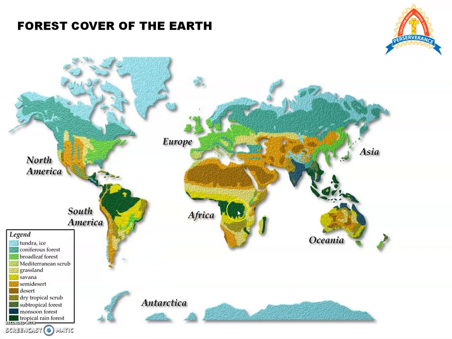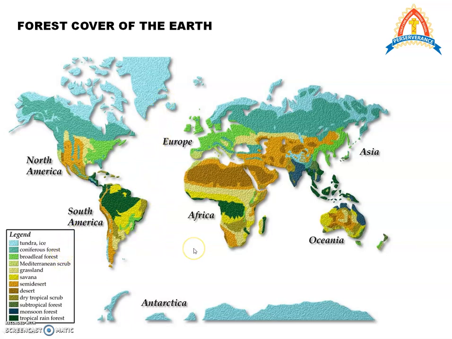We will discuss the characteristics of these rainforests. Then we have the monsoon forests, the subtropical forest, the dry tropical scrub, the desert forest, semi-desert, savanna, grassland, Mediterranean, broadleaf forest, coniferous forest, and tundra ice.